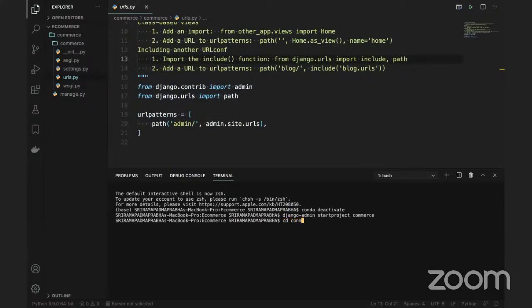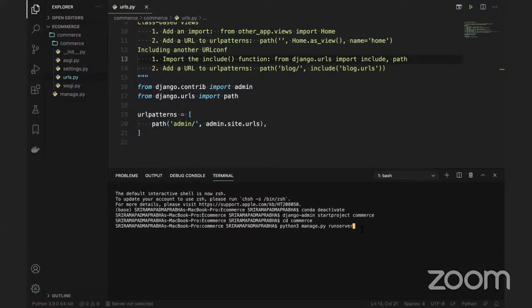Say cd commerce, then python3 manage.py runserver. What does it mean? Basically, I am executing my project.